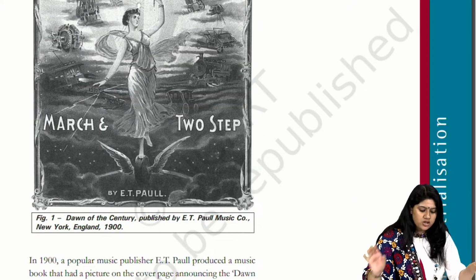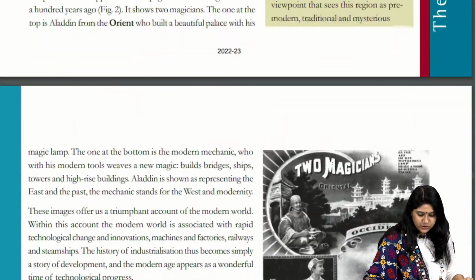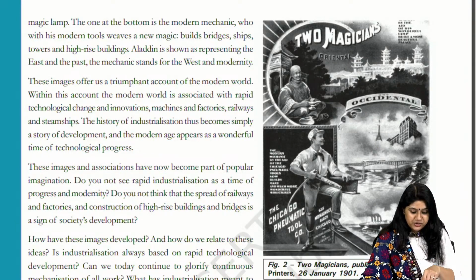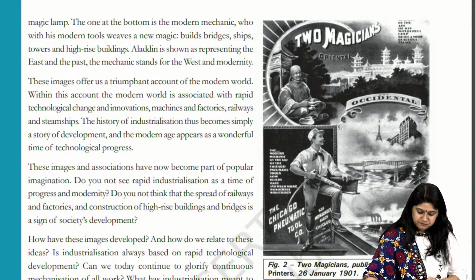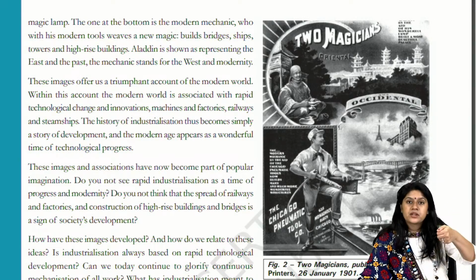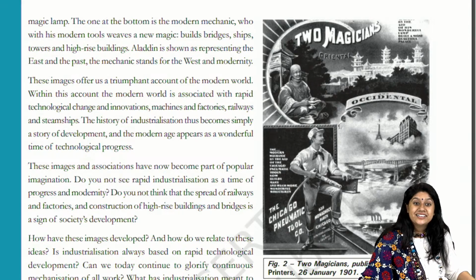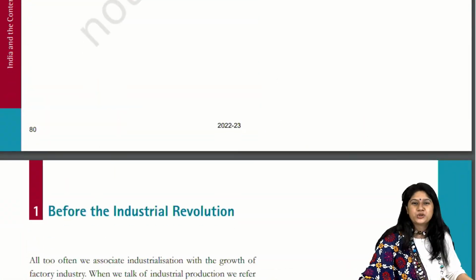And they're talking about the dawn of the century, published by the E.T. Paul. Nice, very good. We have the age of industrialization. Similarly, these two magicians, right? Of course, over here we can see the technology, holding tools over here. Yes, magicians. Absolutely correct. Yes, it's my favorite too.